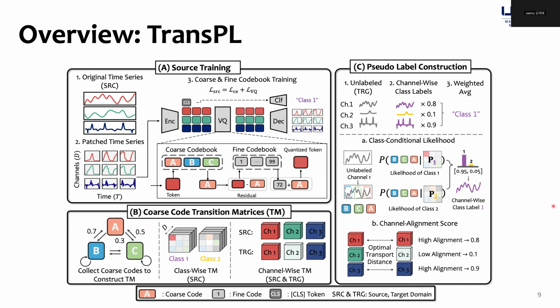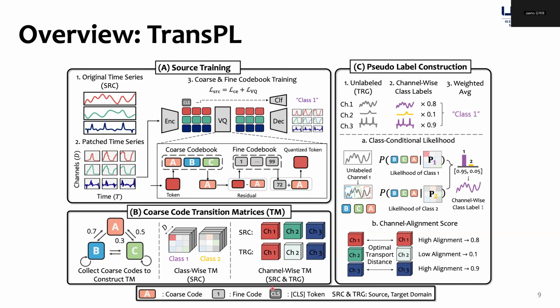The second step is to construct two different types of code transition matrices with the trained codebooks, the class-wise transition matrices and the channel-wise transition matrices. The class-wise transition matrices are constructed from the source domain by collecting the transition patterns in a class-wise manner. As such, if we have two classes, we can construct two class transition matrices for class 1 and class 2.